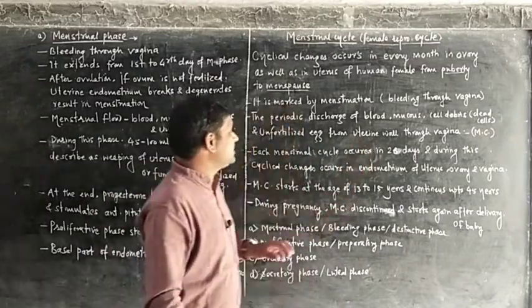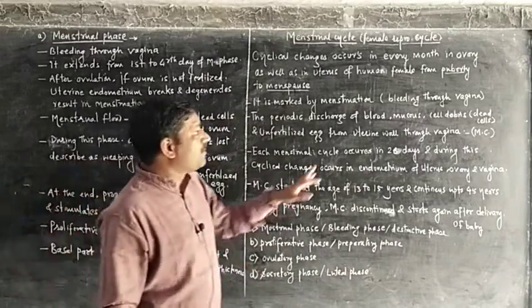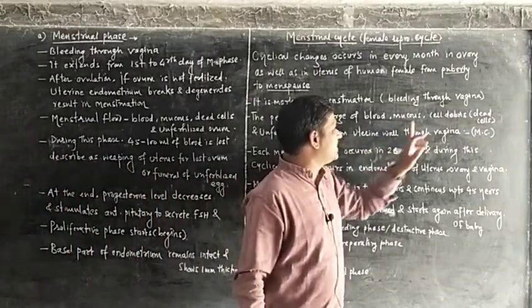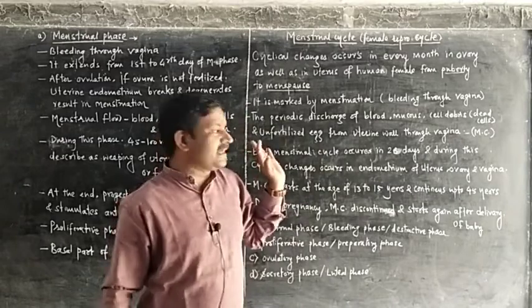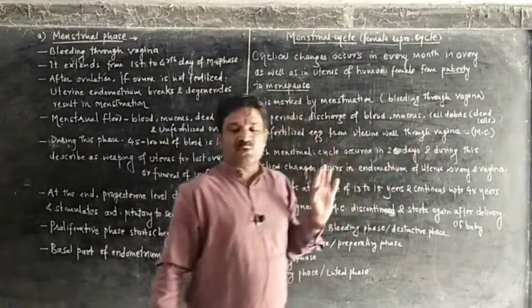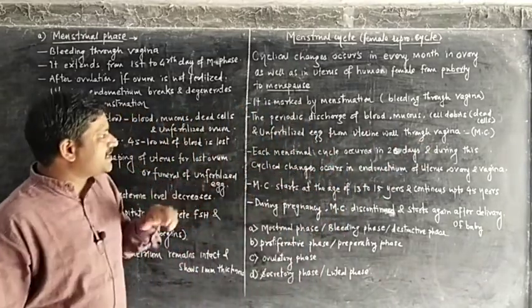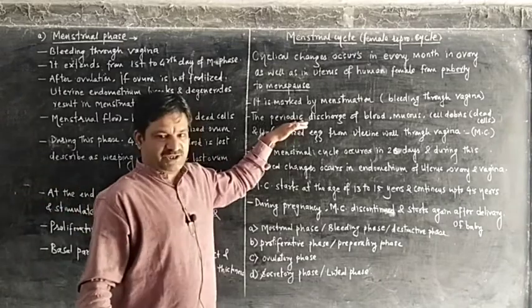The periodic discharge of blood, mucus, and cell debris. Cell debris means the dead cells, dead uterine epithelium, and unfertilized egg from the uterine wall through the vagina, called menstrual flow or periodic discharge.